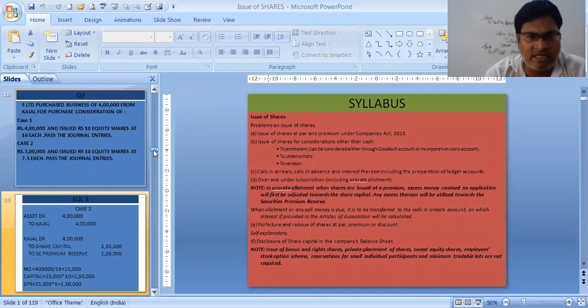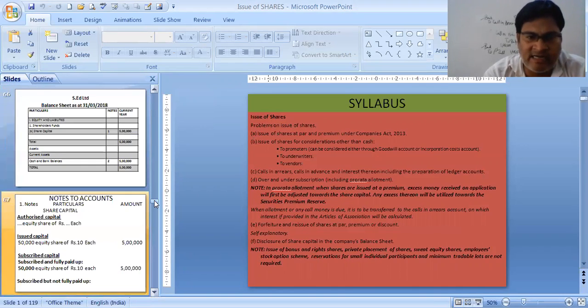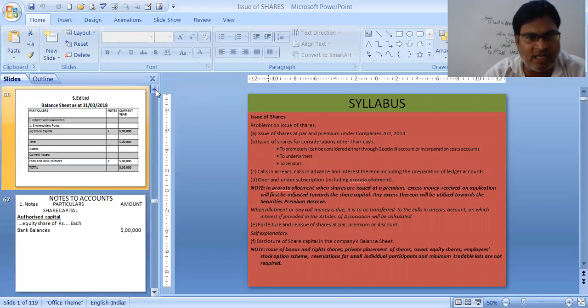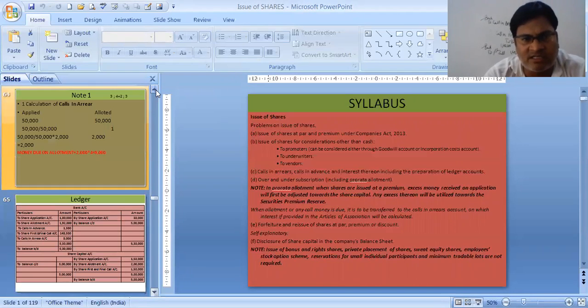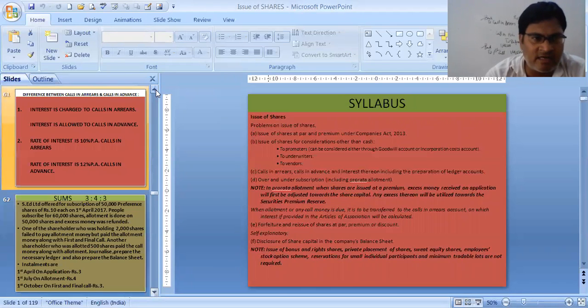To understand calls in arrear and calls in advance, you have to first understand that they originate because of certain faults, certain deeds of the shareholders. Sometimes shareholders do not pay the money when asked, like allotment money asked or first call money asked, then it is known as calls in arrear.